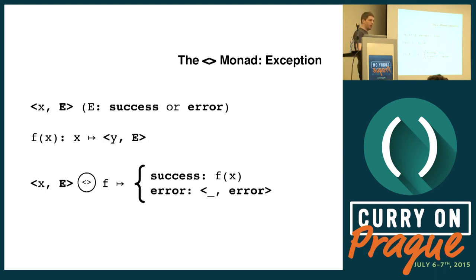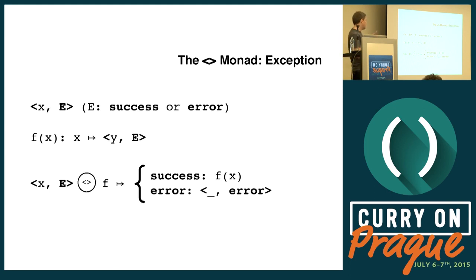Another more real-life example is exceptions. Pure functions, like I said, can't throw exceptions. They can't do anything other than compute and return a value. But with monads, we can simulate exceptions. Now, what are exceptions? In an imperative language, if you have a sequence of computational steps and one of them errors, then we abort the computation and we don't execute the subsequent steps. So we can do that with a monad.